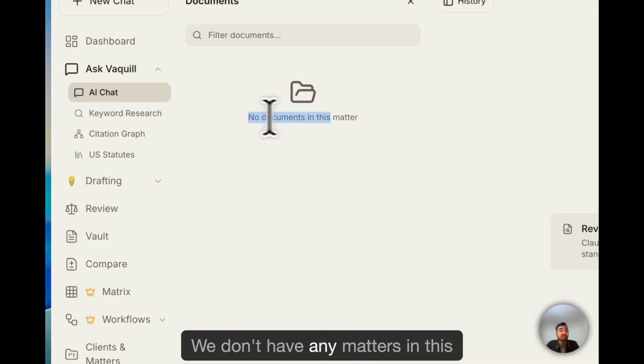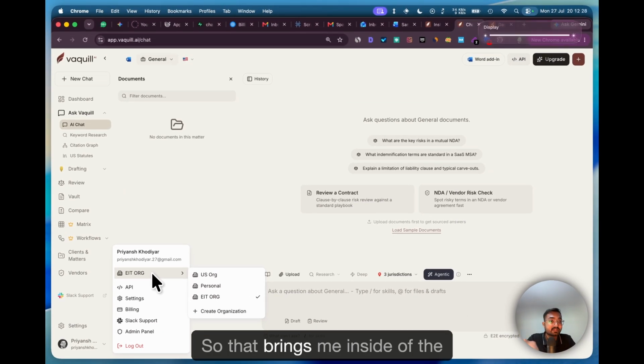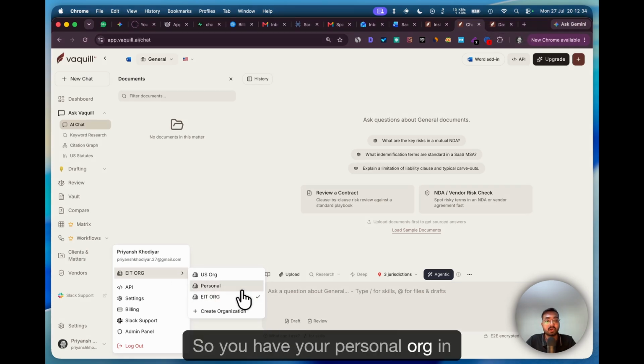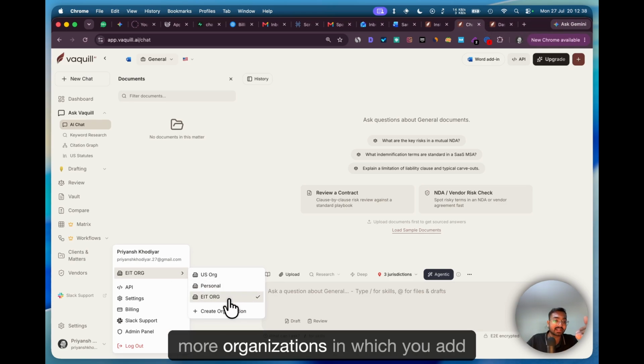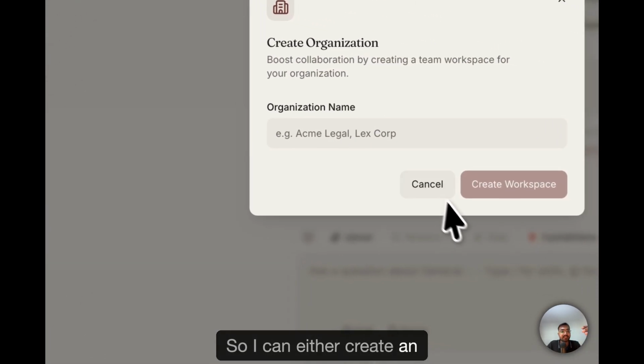I see we don't have any matters in this document. I'll just see which org I am in. So that brings me inside of the org. We support organization structures as well. So you have your personal org in which you have access. You as an org admin can have more organizations in which you add your team members. So I can either create an organization.